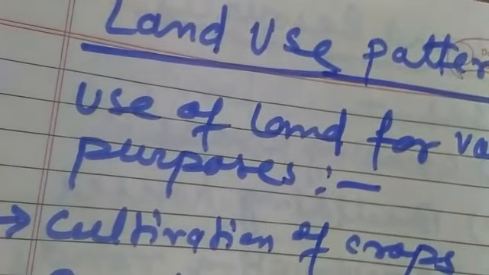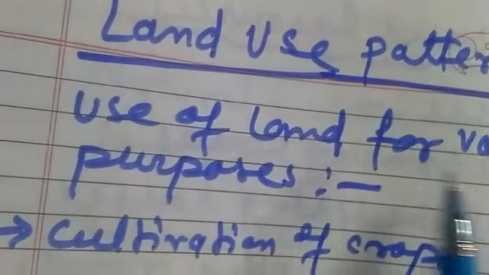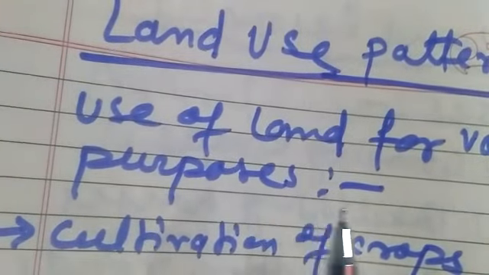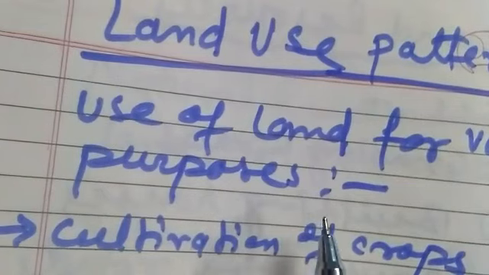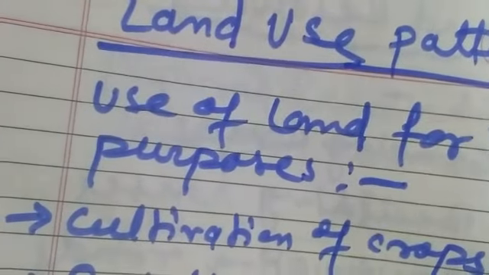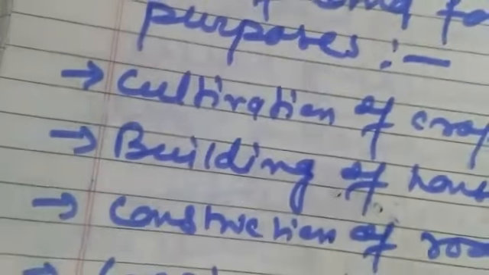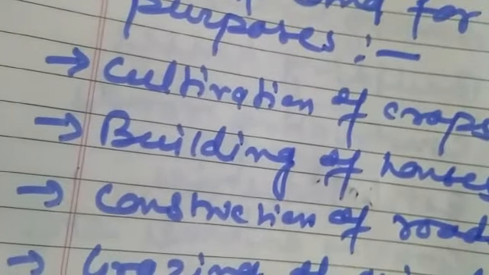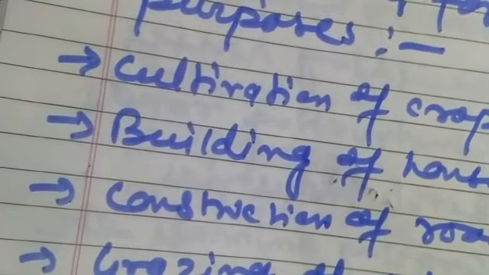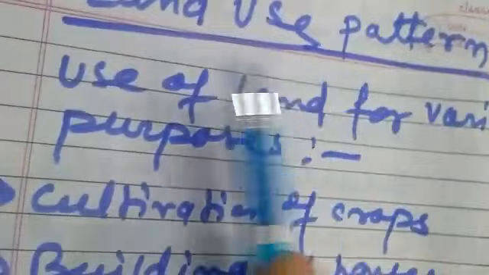Now let's revise land use pattern. The simple meaning of land use pattern is the use of land for various purposes. The land is used for various purposes such as cultivation of crops, building of houses, construction of roads and railway, grazing of animals, etc. This is commonly known as land use pattern.